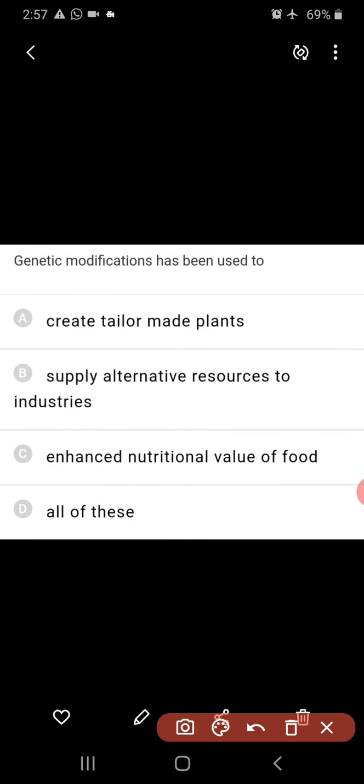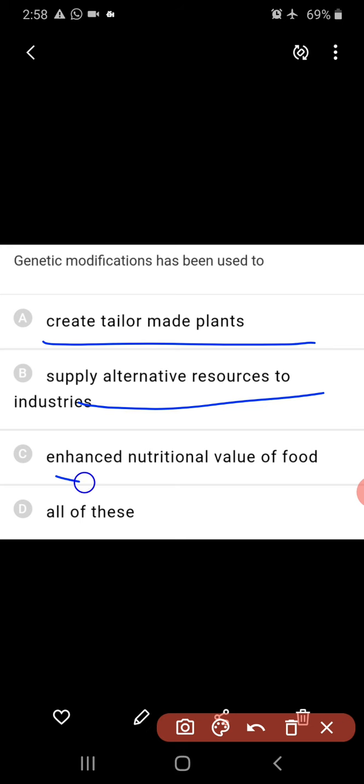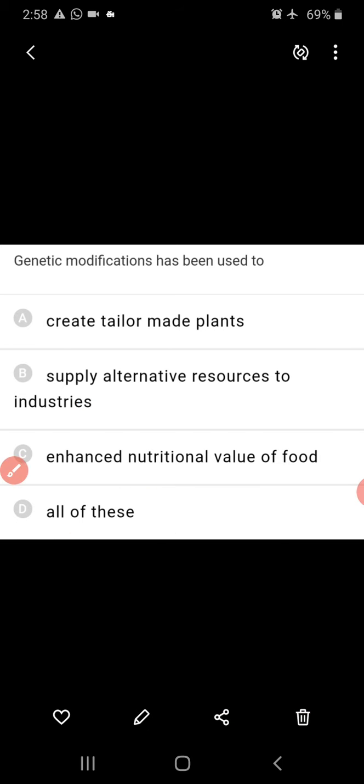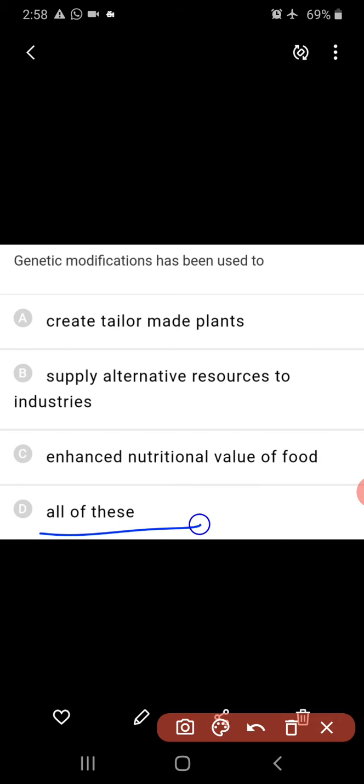Coming to the next question, genetic modification has been used to. So, what is the function of genetic modification? To create tailor-made plants, to supply alternative resources to the industries, or for the enhanced nutritional value of food. Yes, all these can be achieved through genetic modification. So, all of these is the right answer for this question. Genetic modification has been used to create tailor-made plants, to supply alternative resources to the industries, and to enhance the nutritional value of the food.